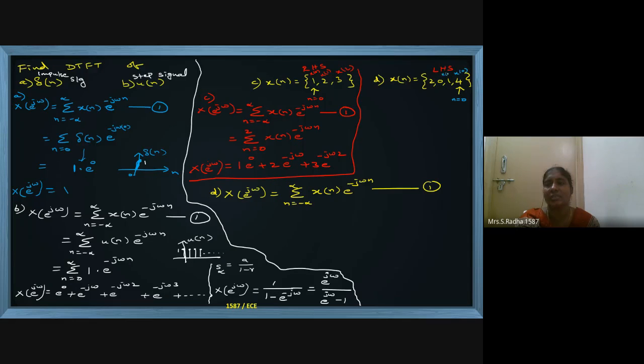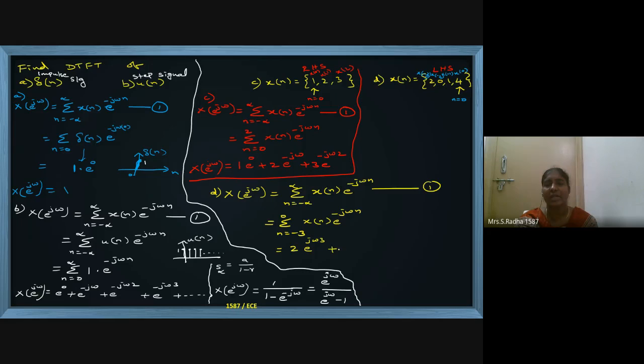Left side it is x of minus 1, n value minus 1, n value minus 2, and n value minus 3. Only this much is available in the given question. So accordingly, we will expand the summation. Summation limits we have to take from n equal to minus 3 to 0, x of n e power minus j omega n. If you put n value minus 3, x of minus 3 value, and here the power will be plus 3.